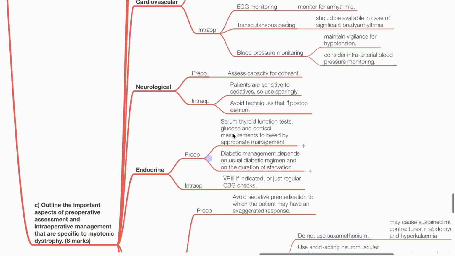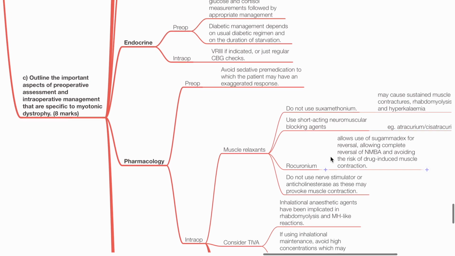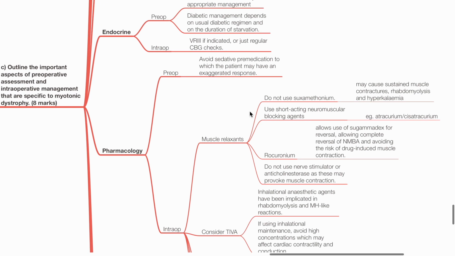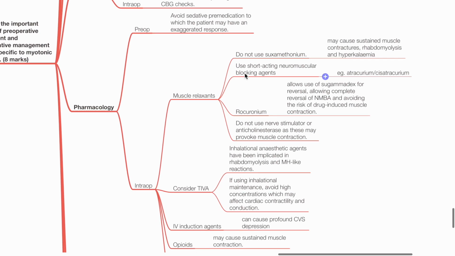Endocrine. Pre-op. Serum thyroid function test, glucose and cortisol measurements, followed by appropriate management of derangements. Diabetic management depends on usual diabetic regimen and duration of starvation. Intra-op. Variable rate intravenous insulin infusion if indicated. Regular blood glucose checks. Pharmacology. Pre-op. Avoid sedative pre-medication as the patient may have exaggerated response. Intra-op. Avoid suxamyotonium as this may cause myotonia,